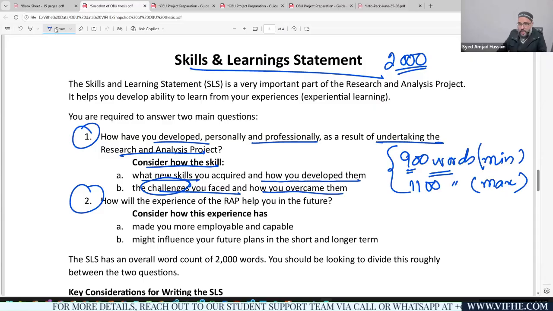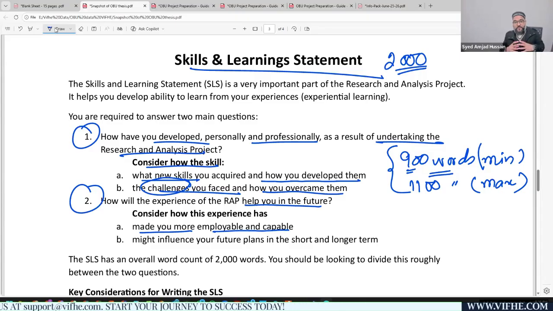What is question number two? How will the experience of RAP help you in future? How is it going to help you in future? Number one, it made you more employable and capable. What are the new skills that you have developed and how will these skills make you more employable, more capable, more in line with the hiring strategy of the employers.